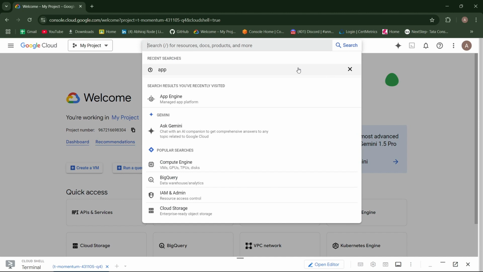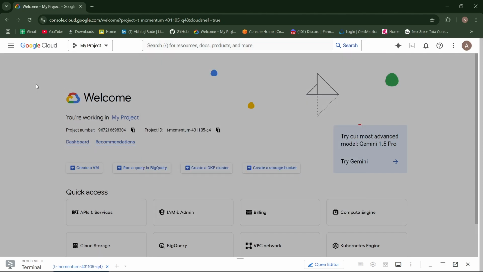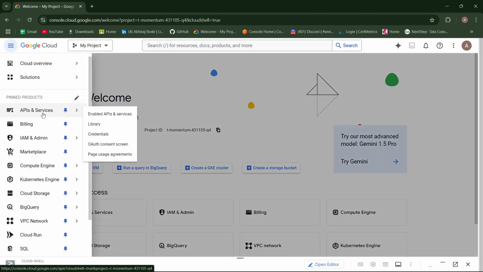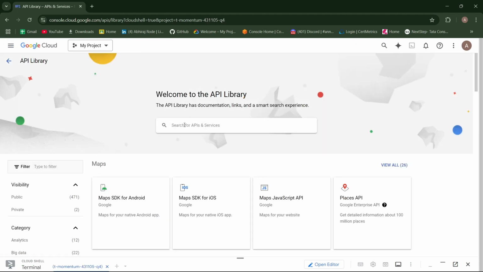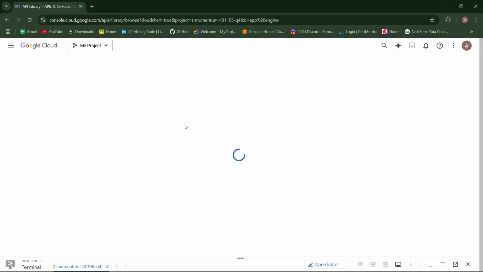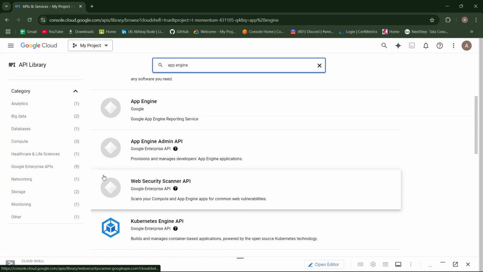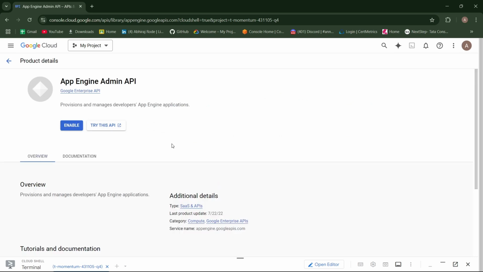So the prerequisite for launching an app engine is that you should have the API enabled. Just go to APIs and Services, go to Library, search for app engine, and make sure you have this API enabled, this App Engine Admin API.